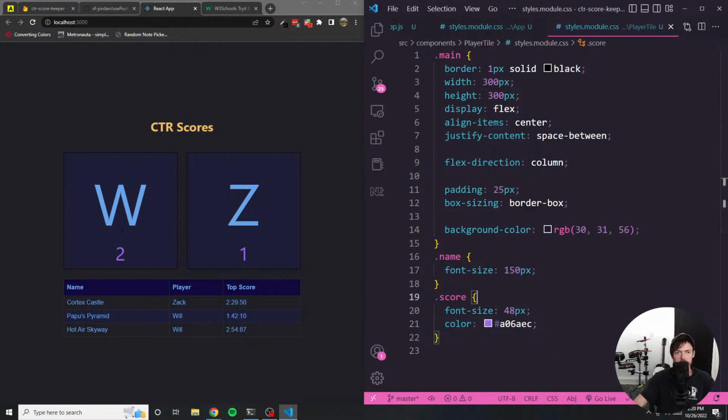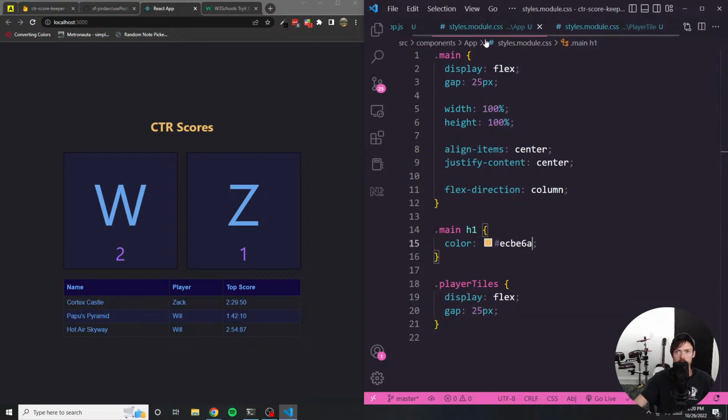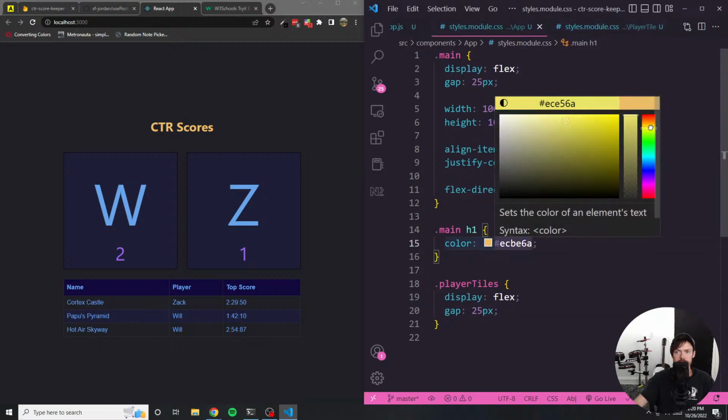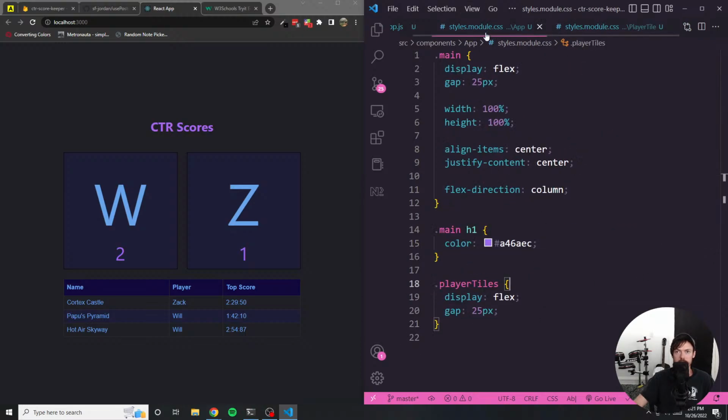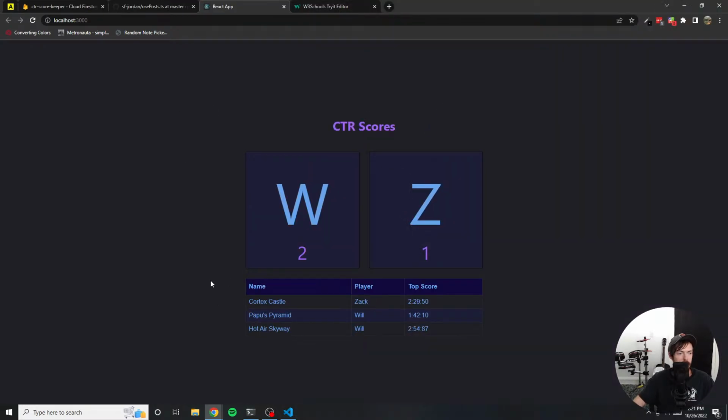Okay, I think that looks fair, but then this just stands out way too much. So I'm gonna do the same color as this. Okay. All right. Sure. Yeah, I think that is sufficient. I think what I have here is totally sufficient.